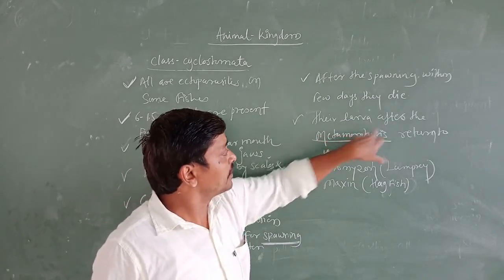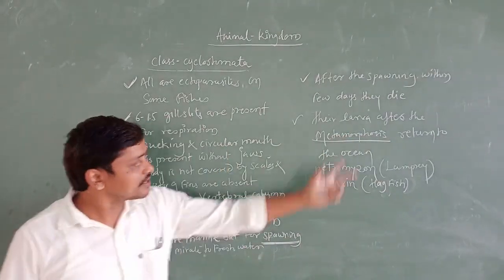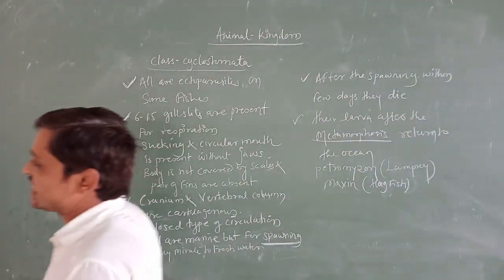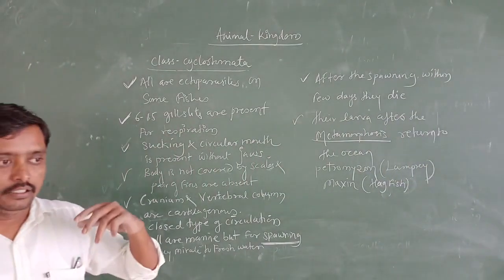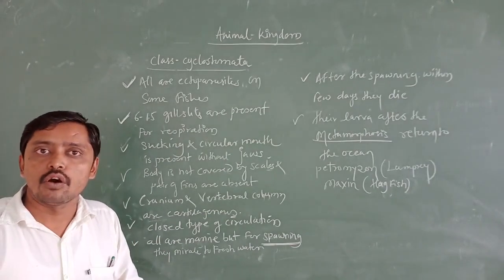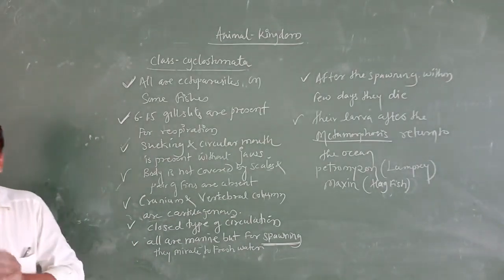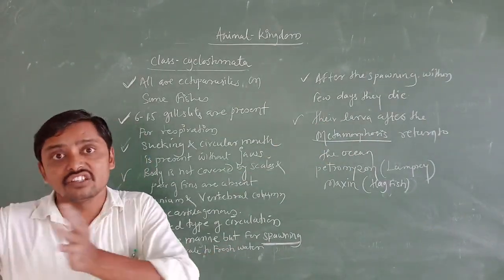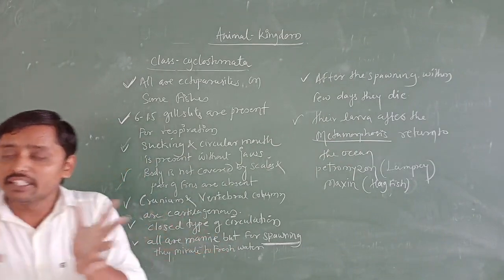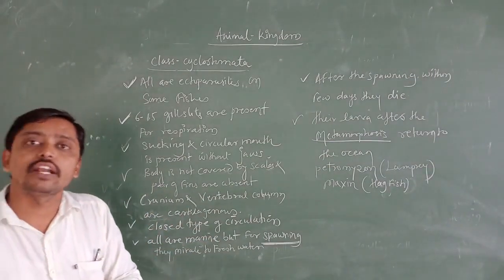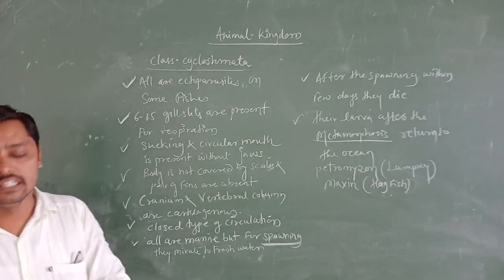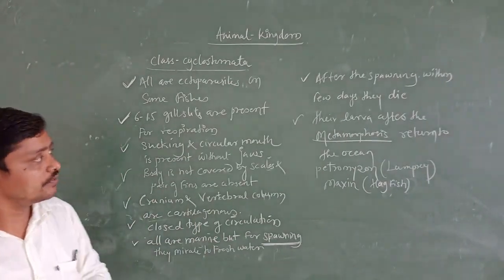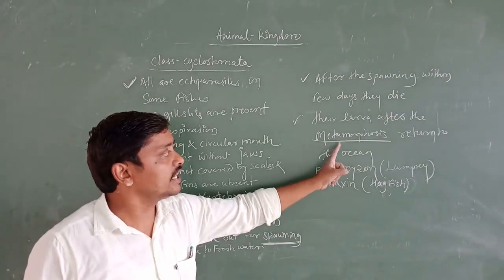The larva, after the metamorphosis. This is also a very important concept. What is meant by metamorphosis? Metamorphosis is nothing but the complete changes. Whatever complete changes take place from the larval stage to the adult stage, those are all called metamorphosis. Metamorphosis is nothing but the total changes that take place from the larval stage to the adult stage. That process is called metamorphosis.